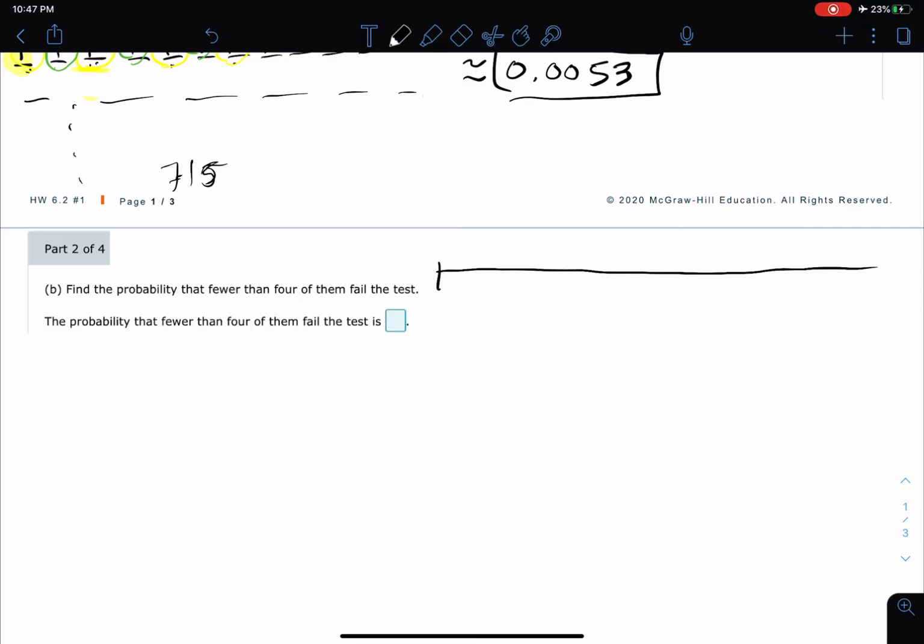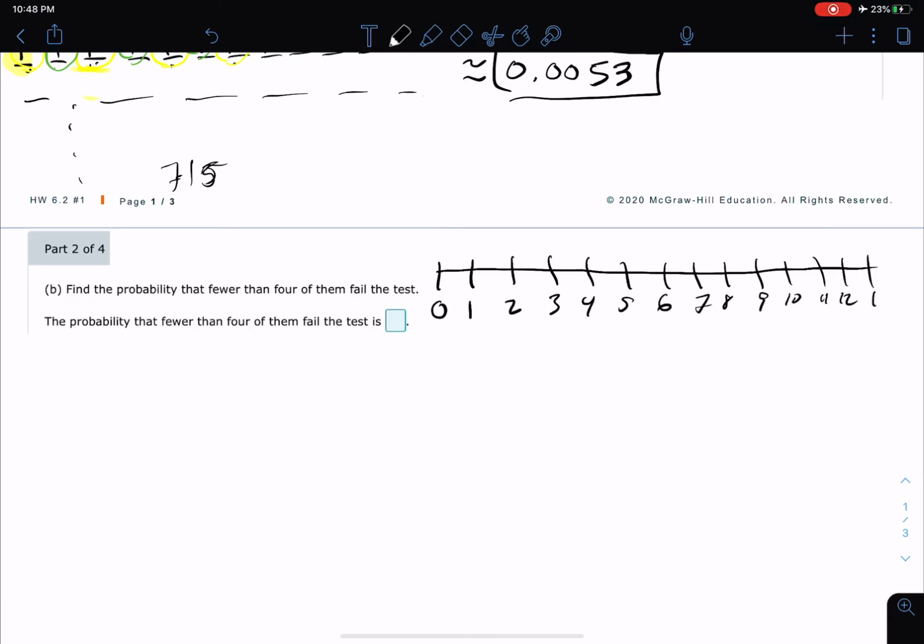You can't have 5.25 cars passing the test. So 0, 1, 2, 3, 4, 5, 6, 7, 8, 9, 10, 11, 12, 13 cars.